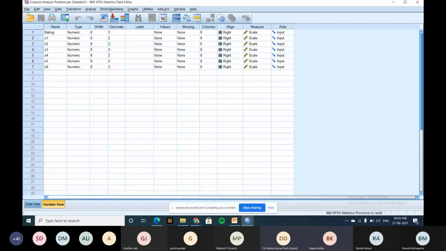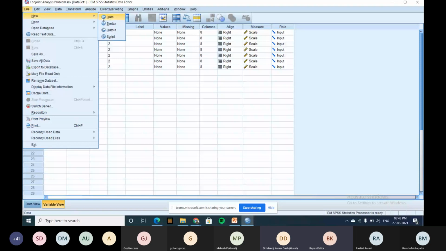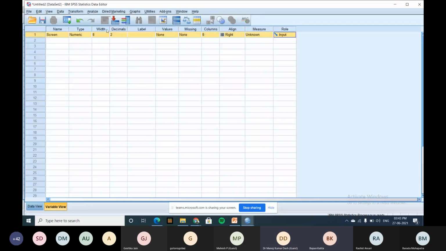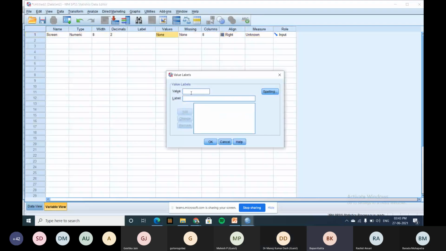File, new. What is the first one? What was our first variable? Screen. What did we have in screen? Flat, semi-flat, and no flat. Flat is 1, semi-flat is 2, and no flat is 3. Is it clear?